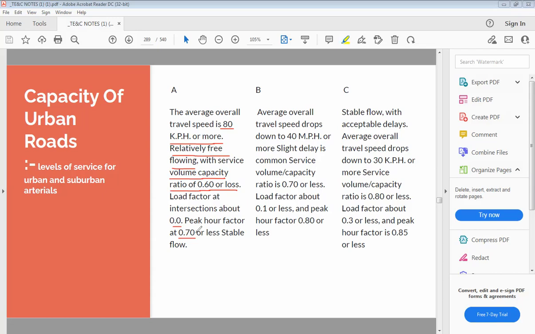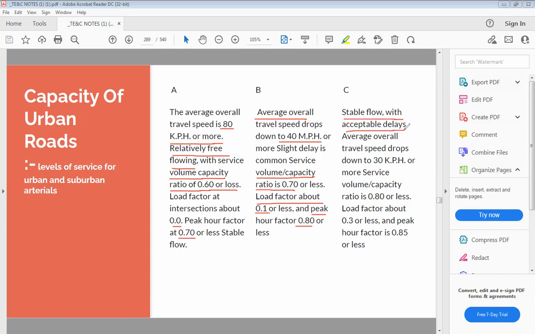The second type is level of service B, where the average speed is 40. Volume to capacity ratio is increased here to 0.70 and the load factor is also increased to 0.1 and the peak factor is reduced, that is 0.8. Third category C, related to the urban road, is the stable flow.